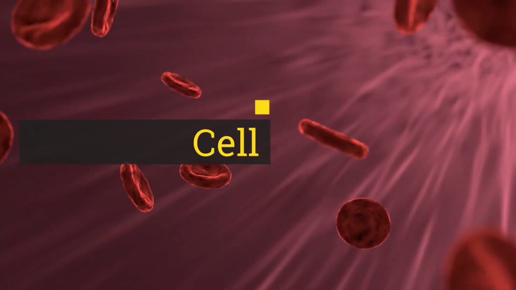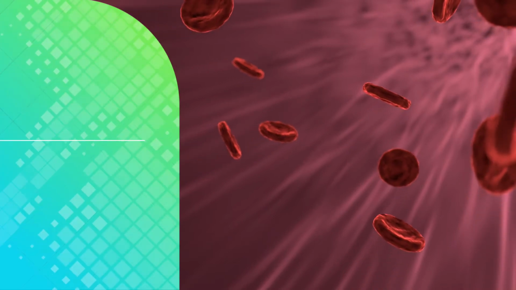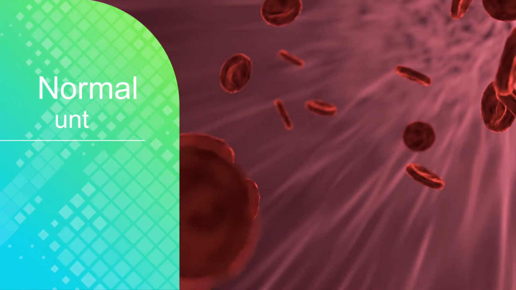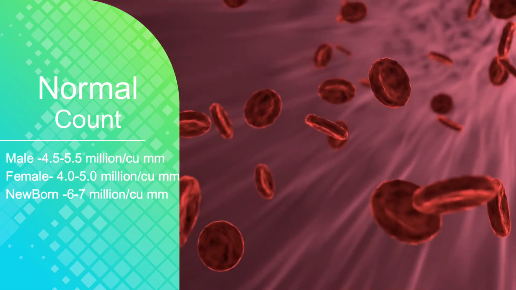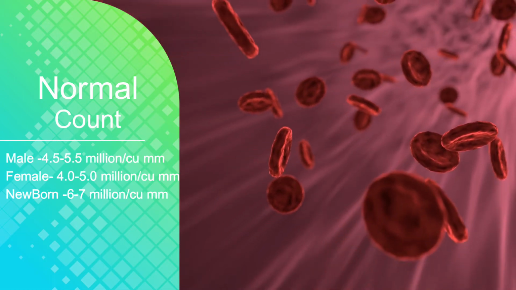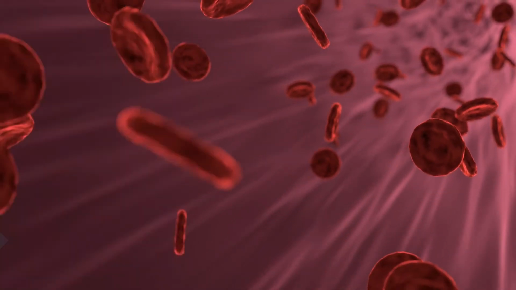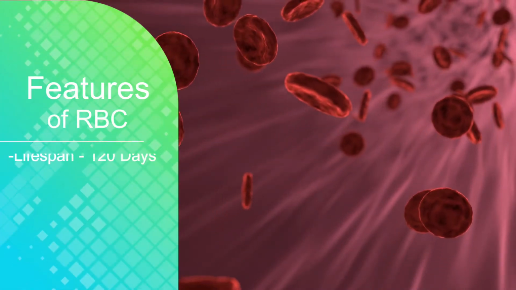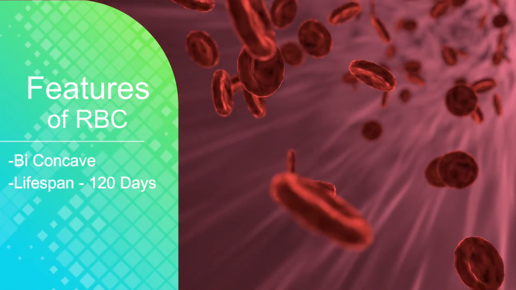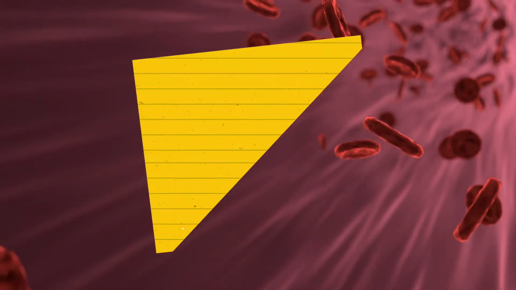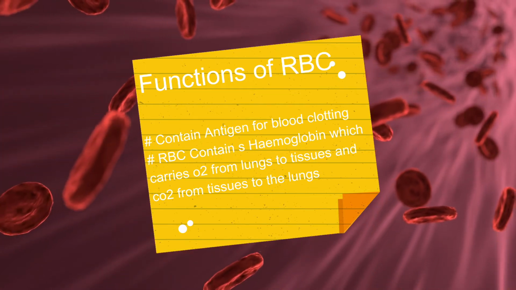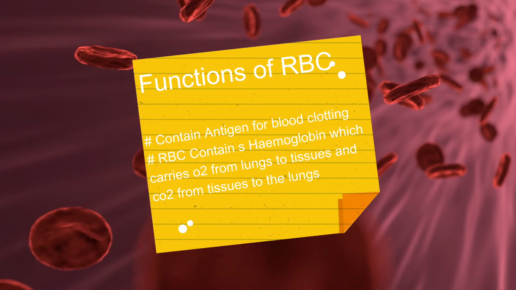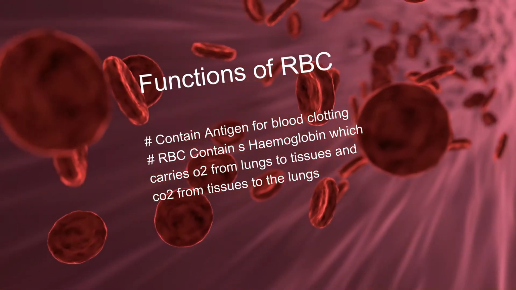Red blood cell. RBC is a circular, biconcave, non-nucleated disc. The normal count in an adult male is 4.5 to 5.5 million per cubic millimeter of blood, in an adult female the RBC count is 4 to 5 million per cubic millimeter of blood, and in the newborn it is 6 to 7 million. The features of erythrocytes are the biconcave size and shape, and a lifespan of 120 days. The function of RBC: it contains antigen for blood groups, and it contains hemoglobin which carries O2 from lungs to tissue and CO2 from tissue to the lungs.